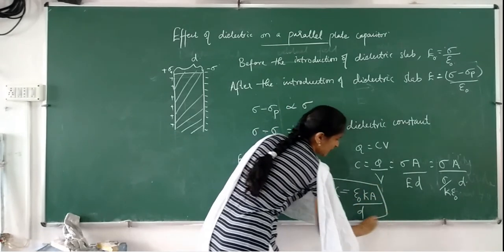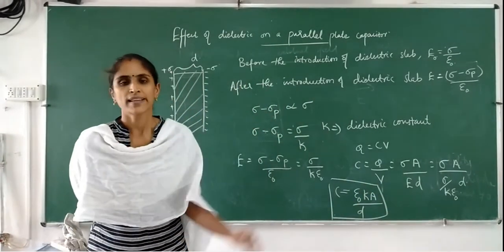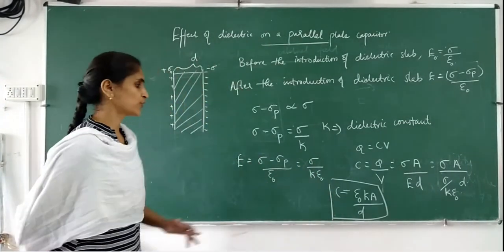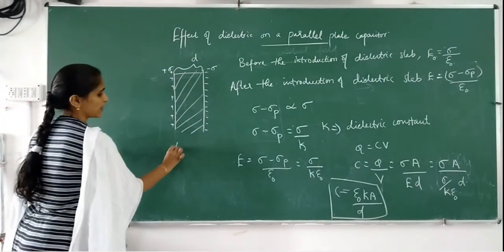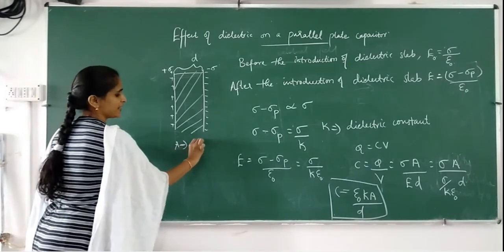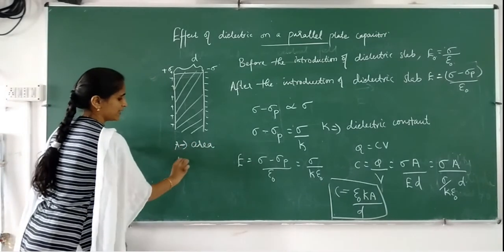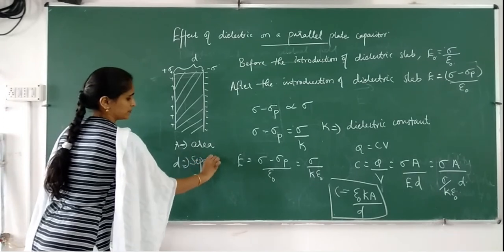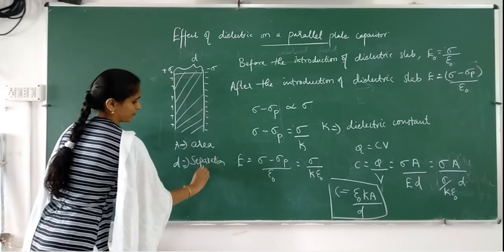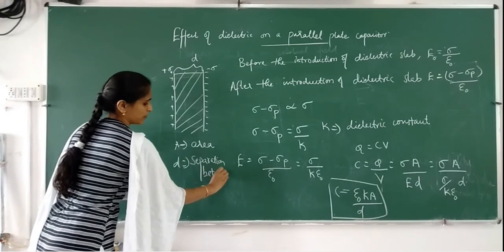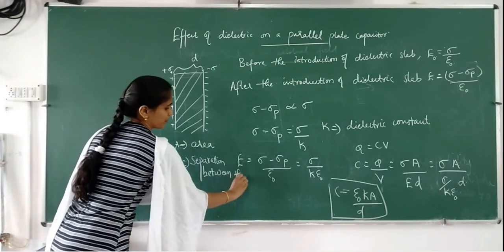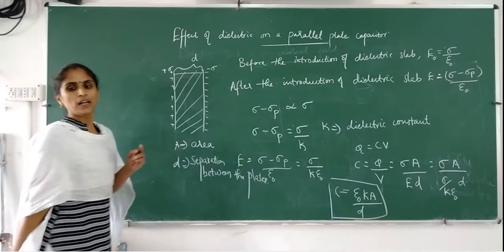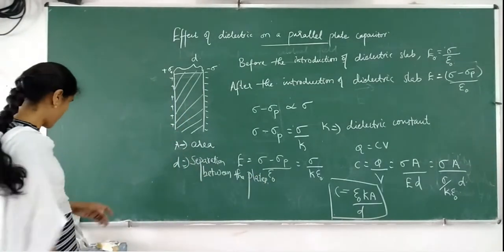So if you are introducing a dielectric, the capacitance will be increased K times. Here you have to mention A is the area and d is the separation between the plates. So this is the expression for capacitance.